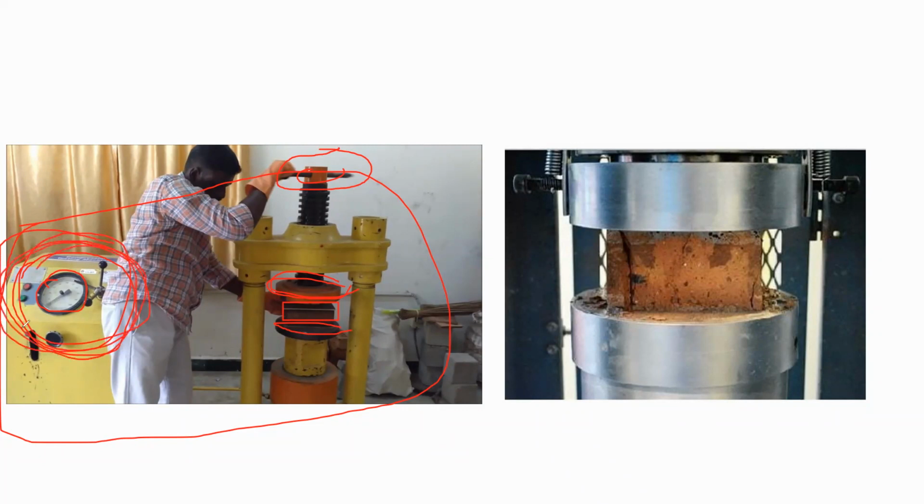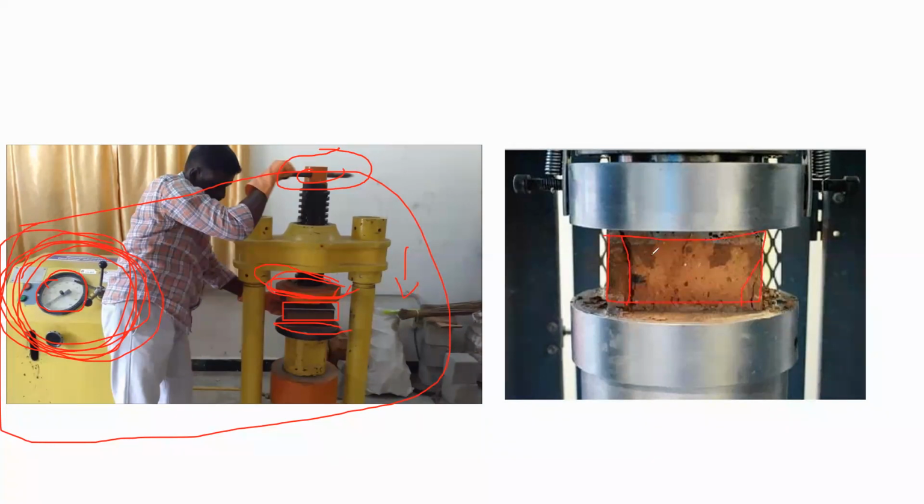From here you start the machine, and it will gradually increase the load on the brick. Increasing the load is nothing but the top surface starting to move downward. Then the brick reaches its maximum load capacity. When the brick reaches its maximum load capacity, it will get cracked. You can see it has cracked like this.